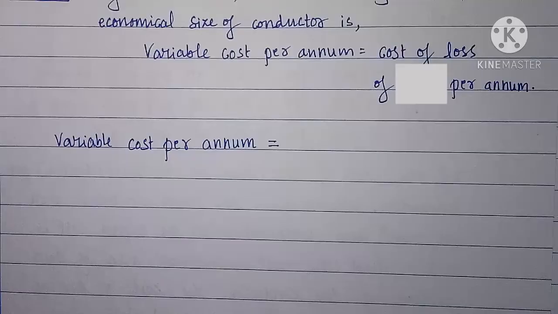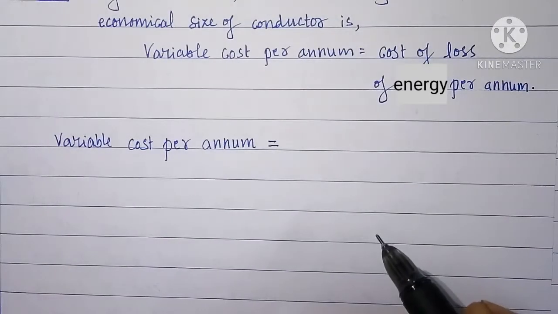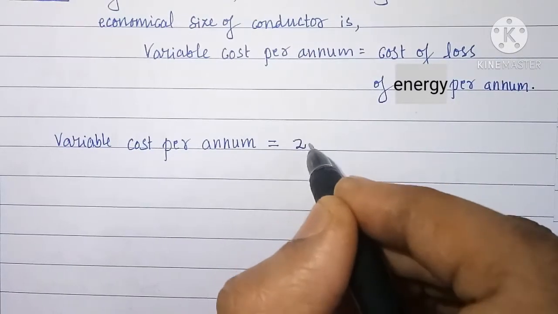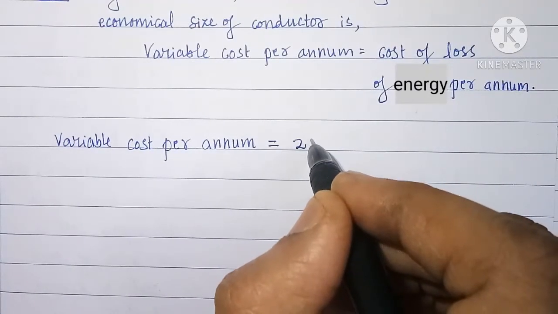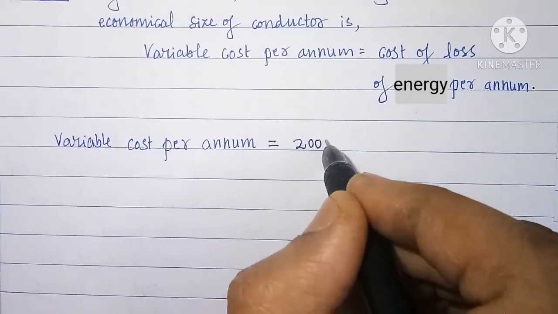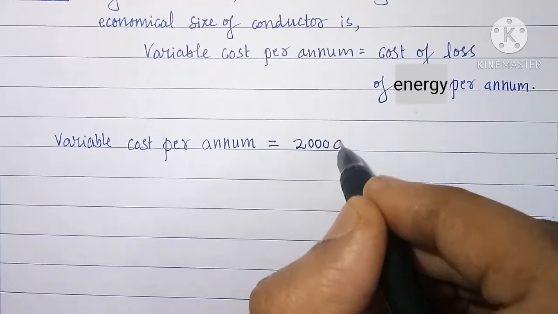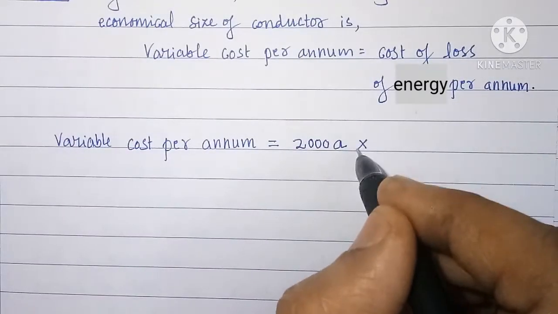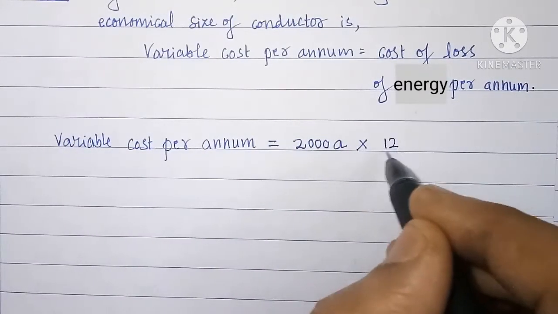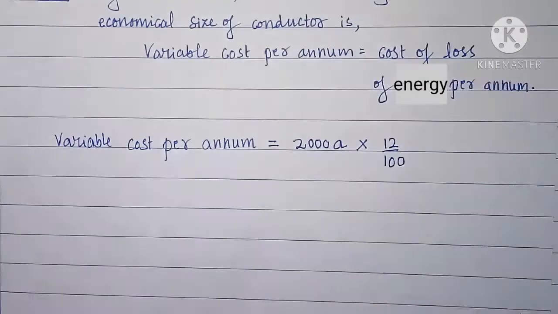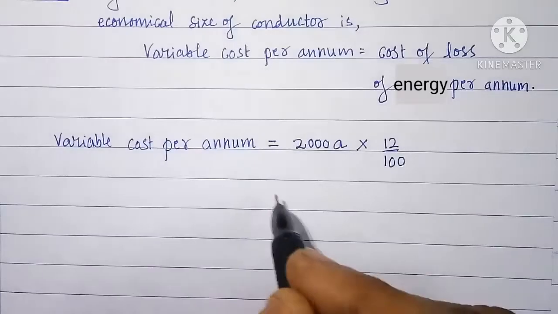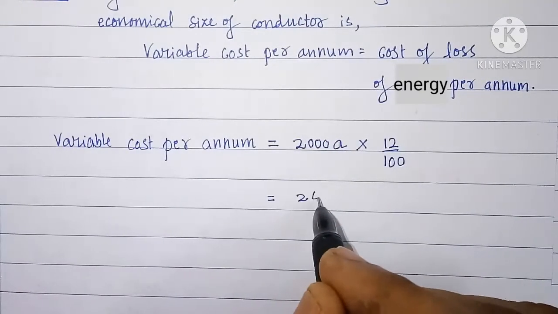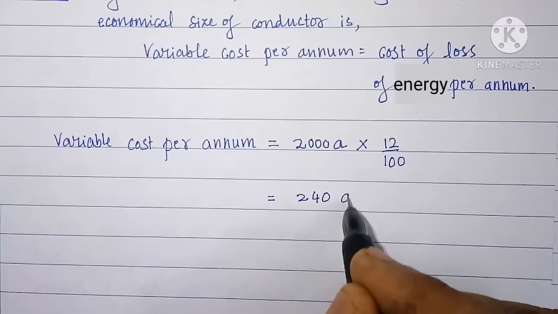So 2000 A into 12 by 100, that is equal to 240 A.